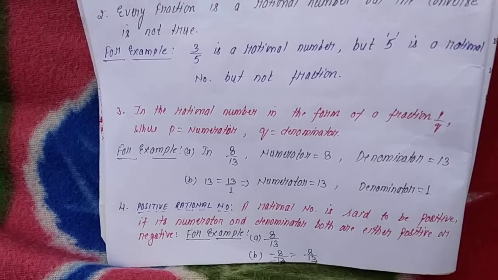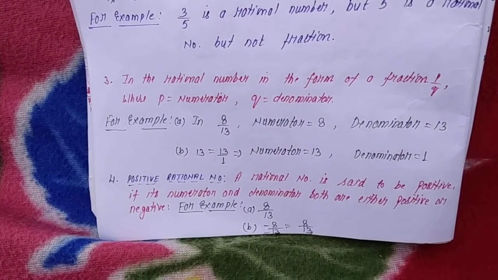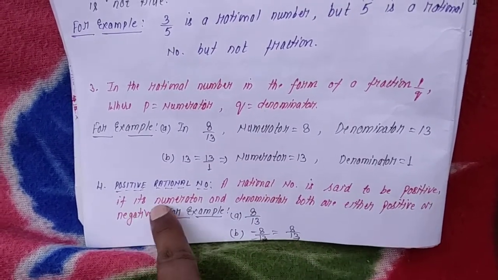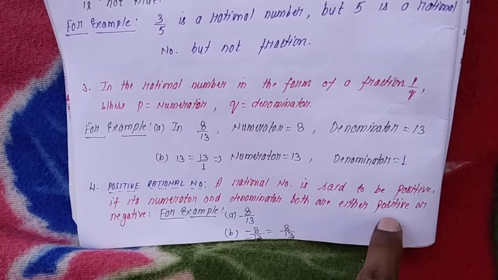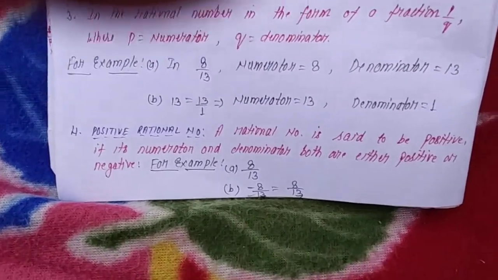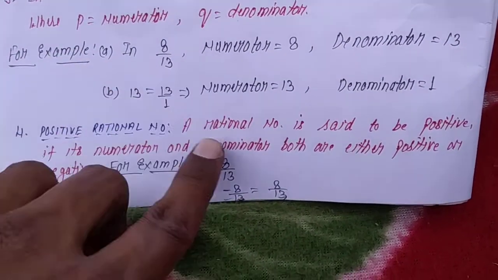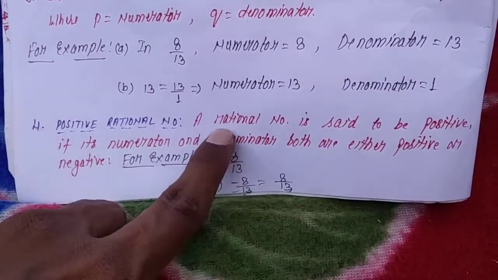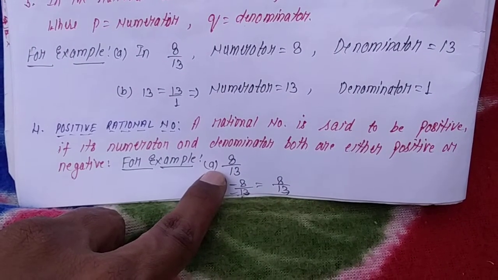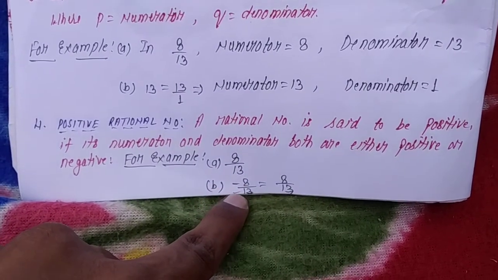Now moving to the fourth property, positive rational number. A rational number is said to be positive if its numerator and denominator are both positive or both negative. This will be more clear with the given example. See here, 8 by 13. Numerator is positive, denominator is also positive, so it is a positive rational number. See here, minus 8 upon minus 13.